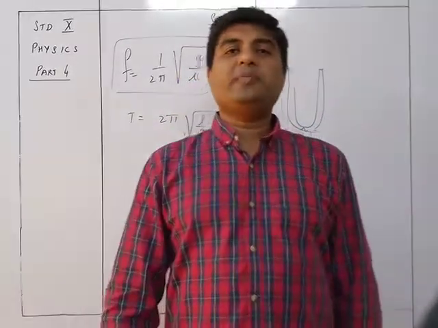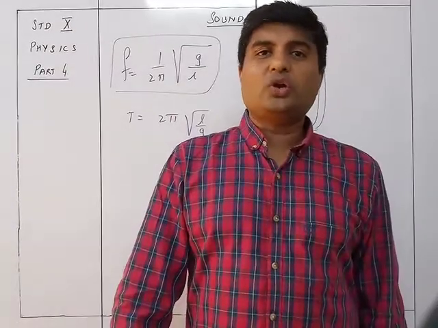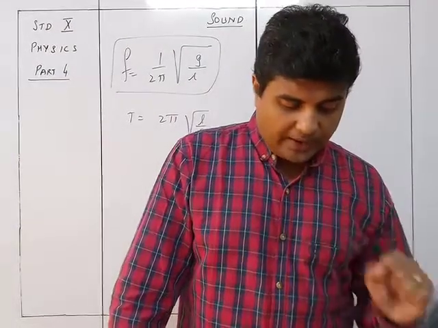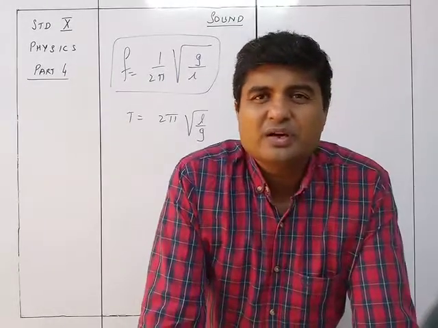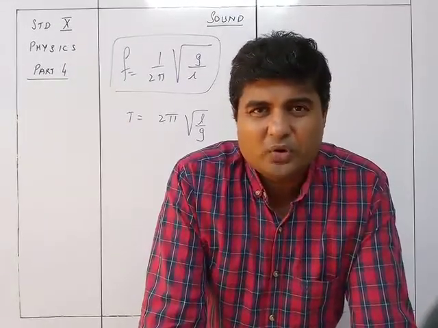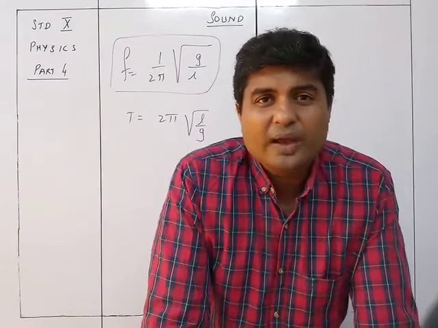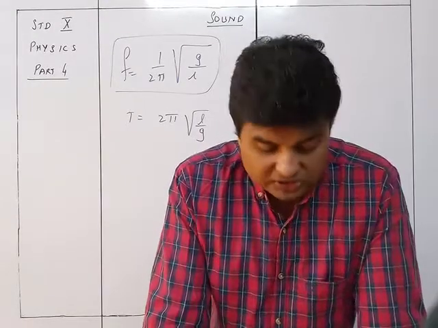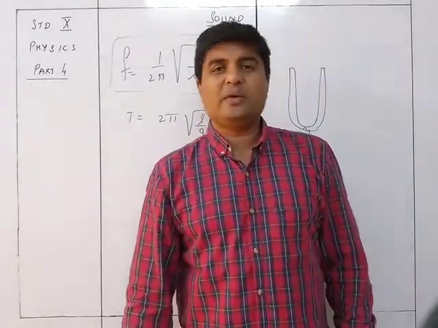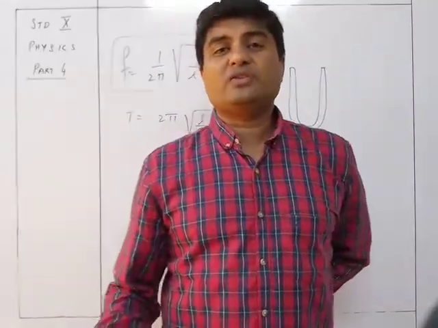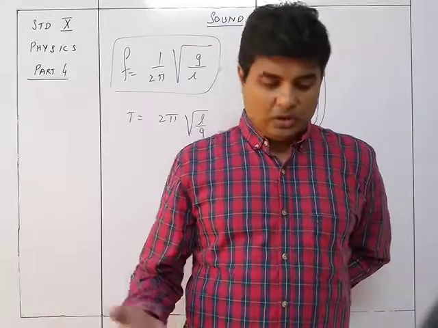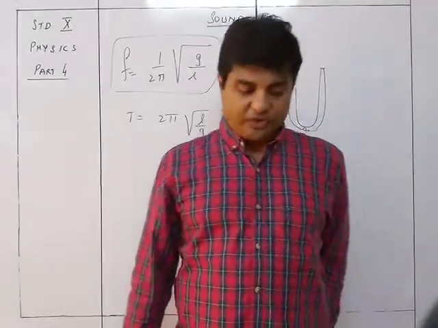That sound will be a single note or a pure note. The tuning fork always produces a single note or a principal note and will always have a particular frequency. So tuning forks are always having a particular frequency, and hence there will be different kinds of tuning forks for producing different frequencies.